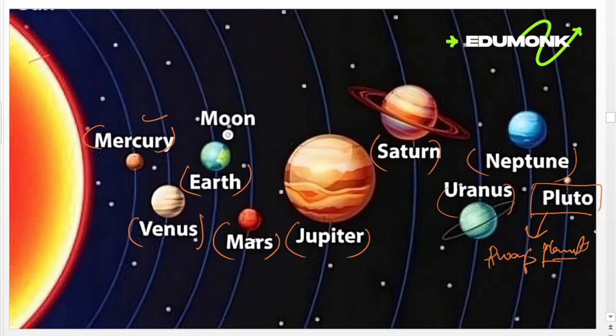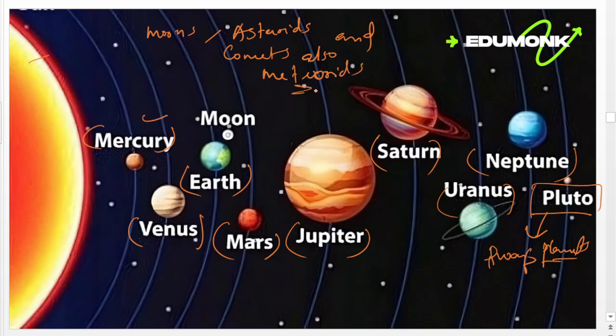In addition to that, there are dozens of moons, millions of asteroids, comets, and also meteoroids. This is actually our solar system.